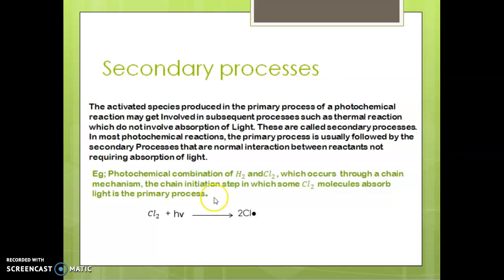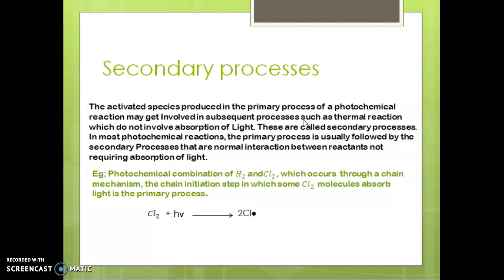The activated species produced in the primary process of a photochemical reaction may get involved in subsequent processes, such as thermal reaction. The thermal reaction is actually undergone by the activated species of the primary process, and does not involve the absorption of light.